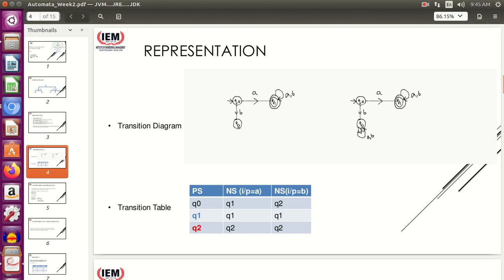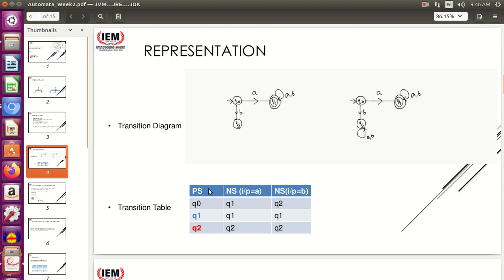For Q2 also I have both the transitions. For A comma B, it's good to go. So you should always ensure that for each state you have all the transitions for the present alphabets. Okay. This is a transition diagram. From the transition diagram, if you want to construct a transition table, it is very, very easy.